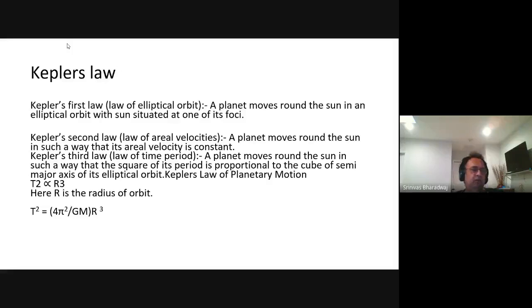Now, if you look at why there is conservation of angular momentum in Kepler's second law, it is also a consequence of this gravitational force. It is because there is only this one force between the sun and the planet, and that is the main force that we are looking to observe.